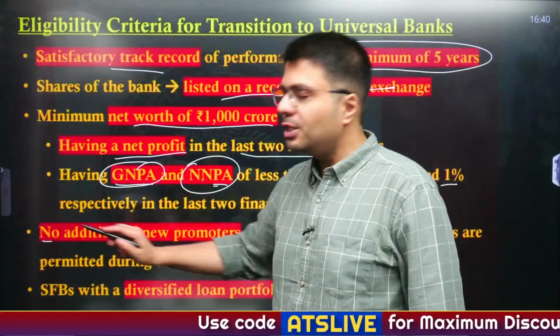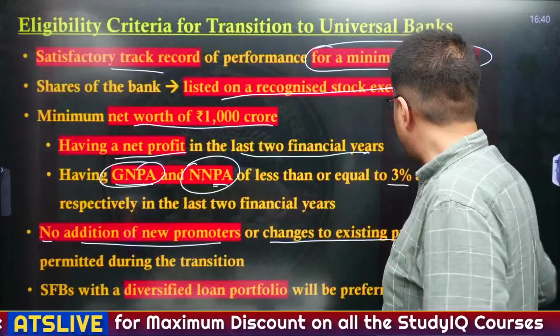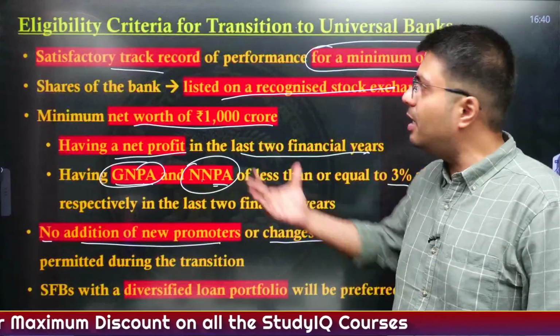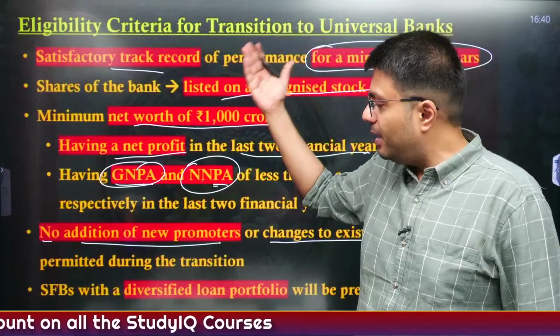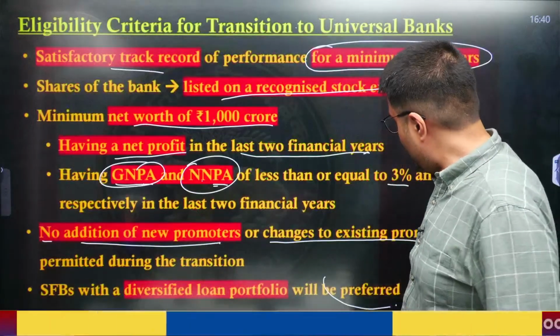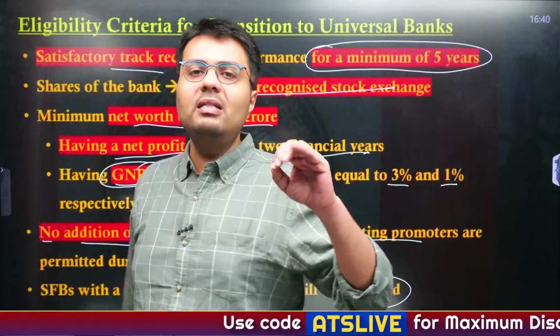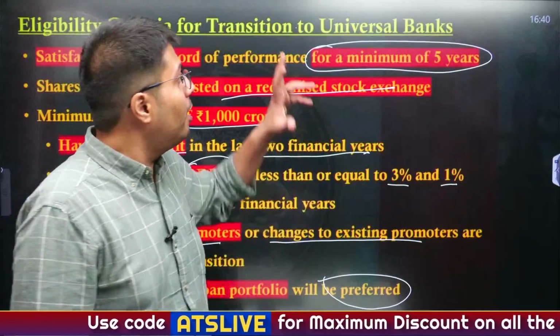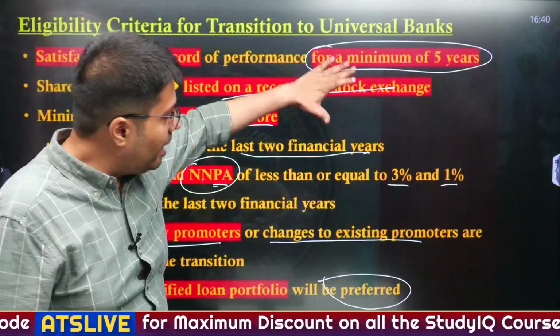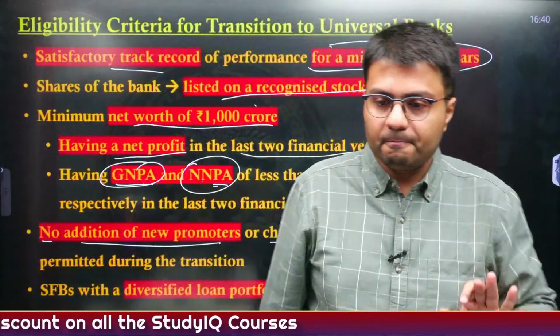Similarly, small finance banks are also under the restriction that no addition of new promoters or changes in existing promoters are permitted, especially during the transition period. And small finance banks that have a diversified loan portfolio will be preferred to be considered as universal banks. So these are the criteria that have been laid out by RBI that a small finance bank needs to fulfill before it can get the license of a universal bank.